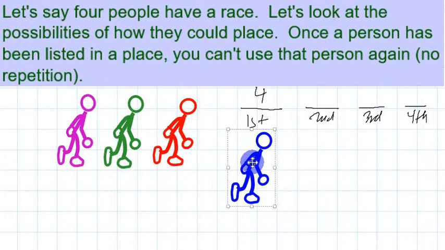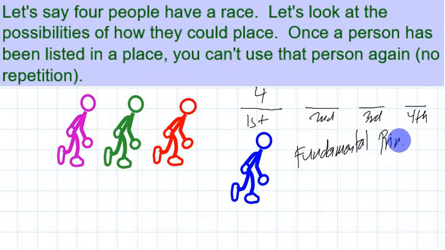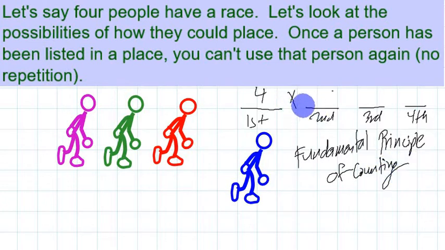So it's there. Now, based on the fundamental principle of counting that we had in the previous video, I'm going to write it down, the fundamental principle of counting, we would have to multiply this one to the number of possible people for second place. And now, we only have 3 people left. And let us say that it is our red guy that got second place. I'll place him here.